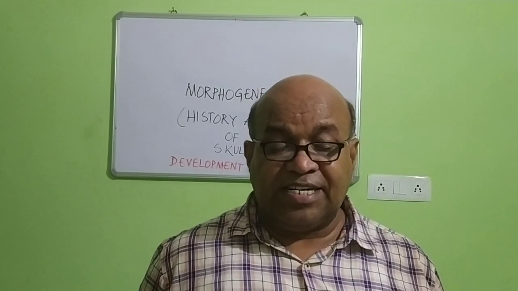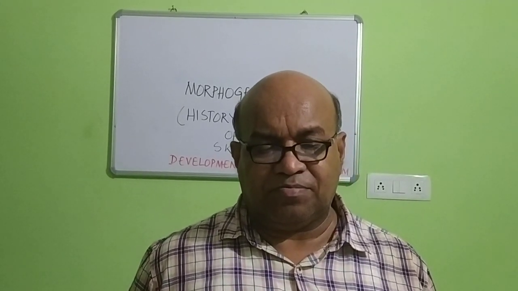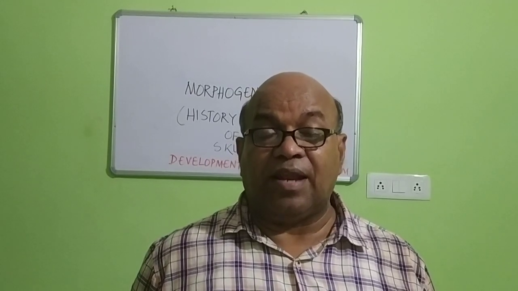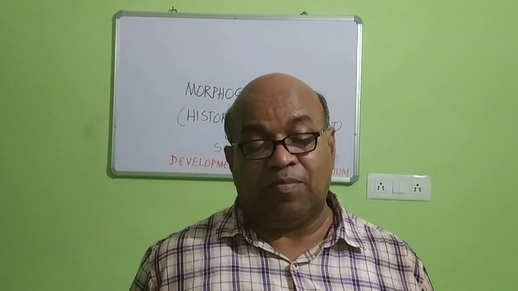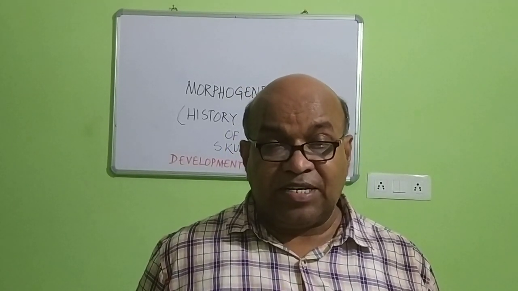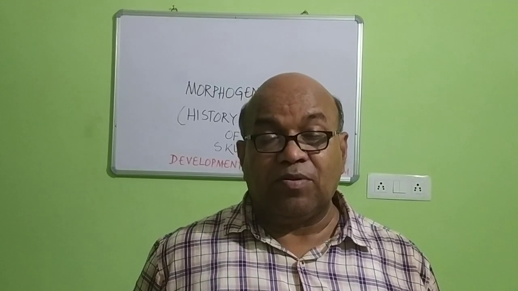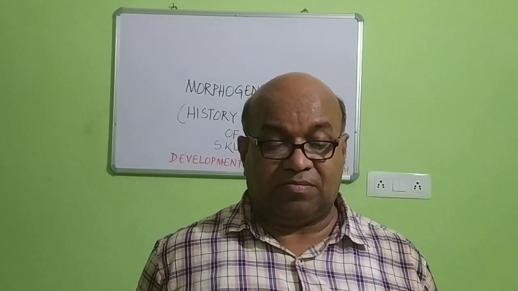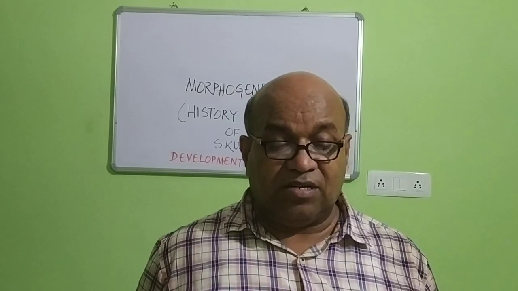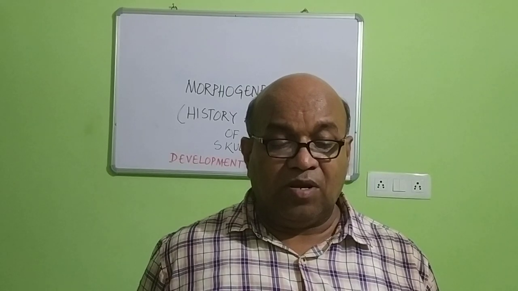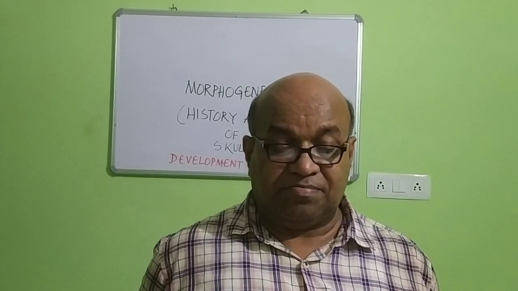Our topic here concentrates on the skull. Before, you knew about the skull of the rabbit as well as the skull of the human being. But here I will explain to you the skull of different types of vertebrate organisms. In that context, I will explain the different forms of the skull.